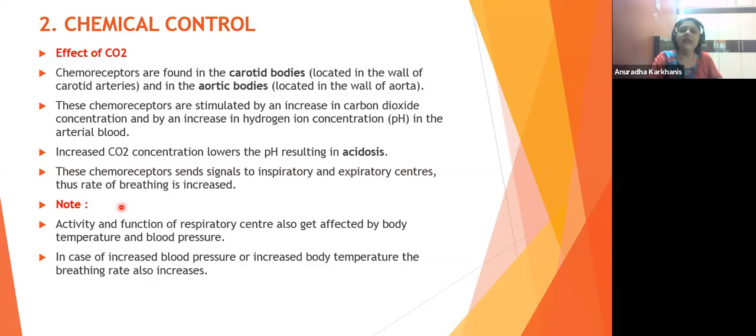So increase of CO2 and lowering of the pH results in acidity. Acidosis कहते हैं हम उसको. तो ब्लड में बहुत ज्यादा एसिडिटी हो जाती है. इसमें क्या होता है देखिए, these chemoreceptors will then send signals to the inspiratory and the expiratory centers, thus the rate of breathing is increased.